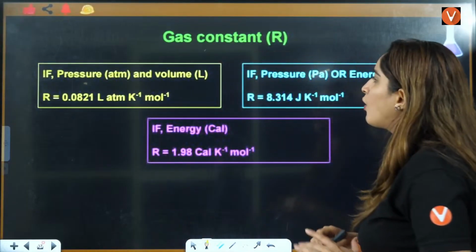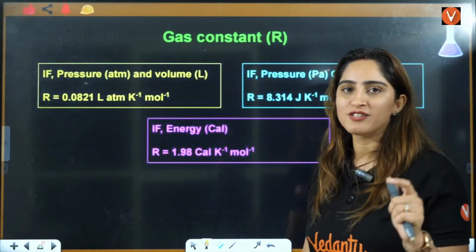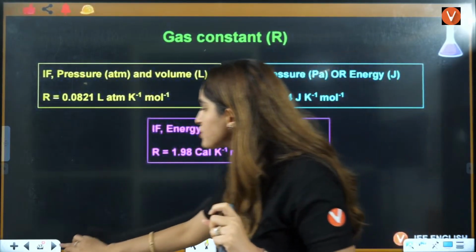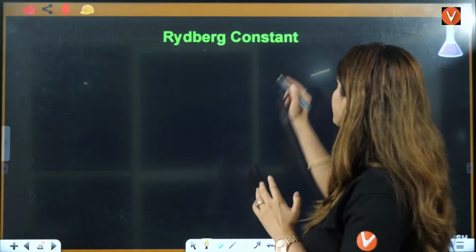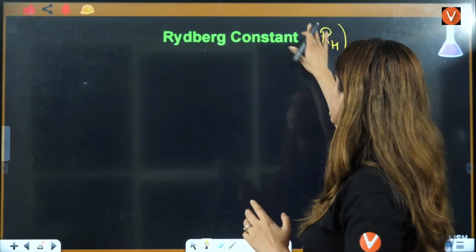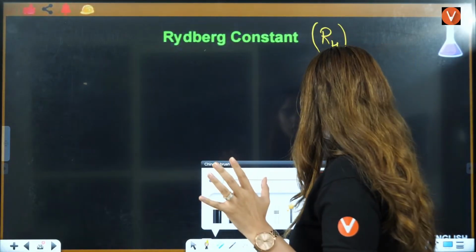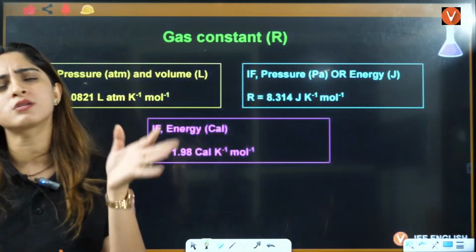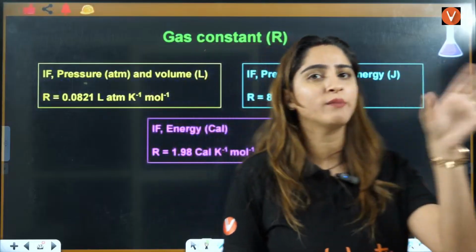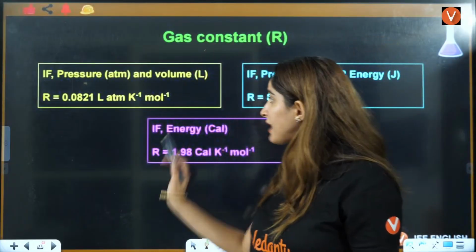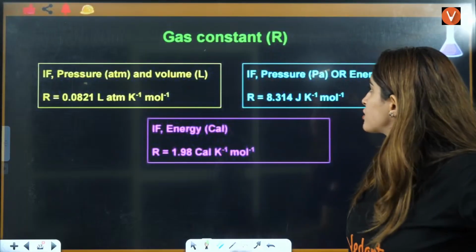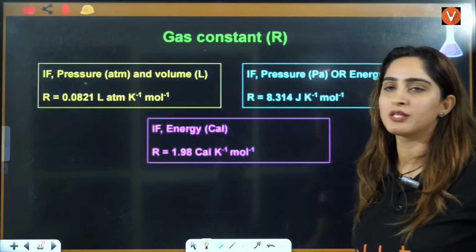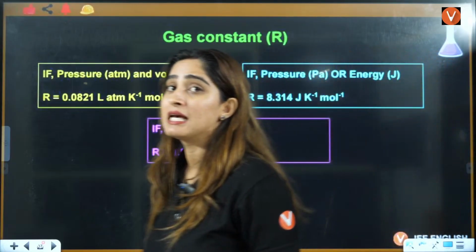Okay. Now, let's talk about this gas constant, that is R. Now you have two constants with capital R. One is the gas constant, the other is the Rydberg constant, that is represented by R or RH, right? Let's talk about these two things here. If you talk about the gas constant, this is the most confusing thing where I have seen students making mistakes. Ma'am, the gas constant has different values, right? So now the problem is, when to put which value, right?